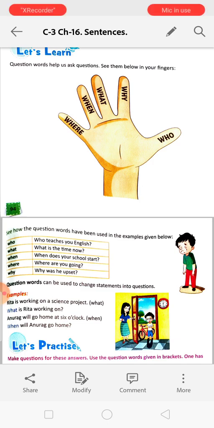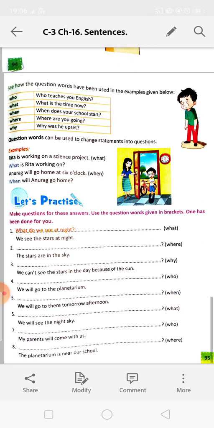Who teaches you English? So it is given over there. Who, that means the person. Who indicates the person. What is the time now? So what means it is asking about the time. When does your school start? It is asking about the time that the school starts. So when is used for asking the time. Who is used for asking about the person. Where is used for asking about the place, and why means the reason.